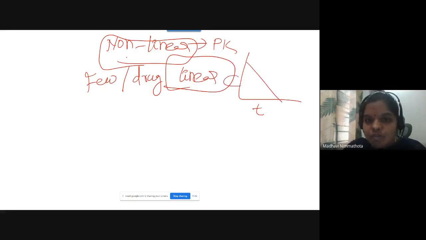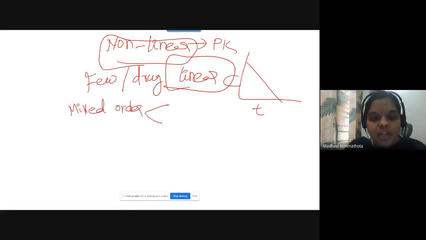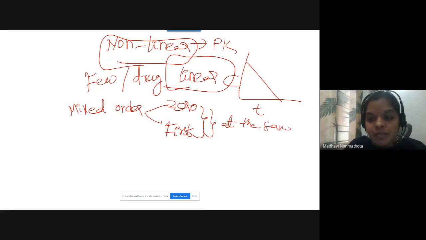But in the case of non-linear pharmacokinetics, the drugs will follow mixed order, that is either zero or first order, or both mechanisms at the same time or at different time intervals.